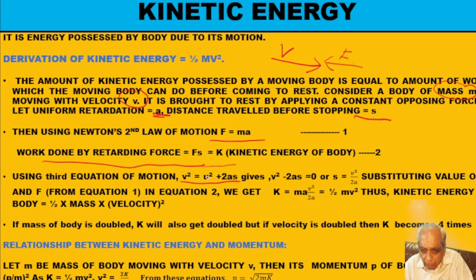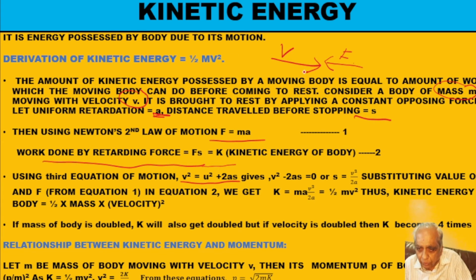Initial velocity was v. So I will get v square minus 2as is equal to 0. Why has the minus come? Because the direction of v is in the forward direction, but my acceleration is in the opposite direction.